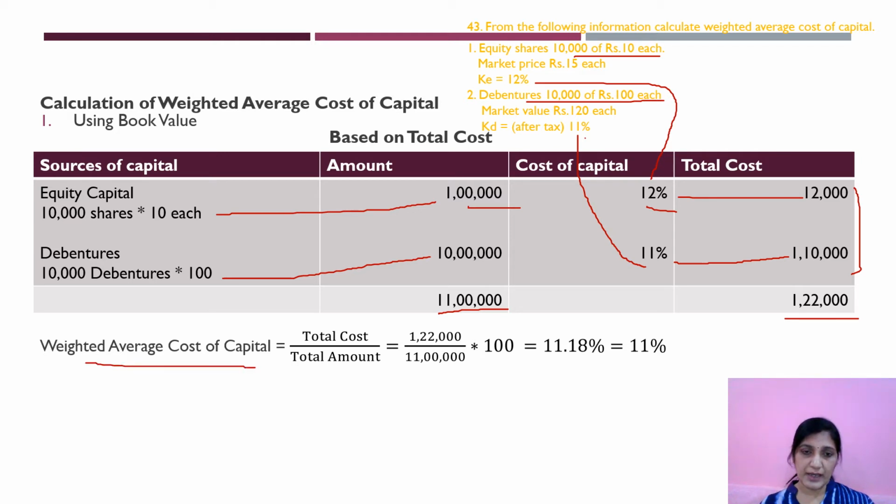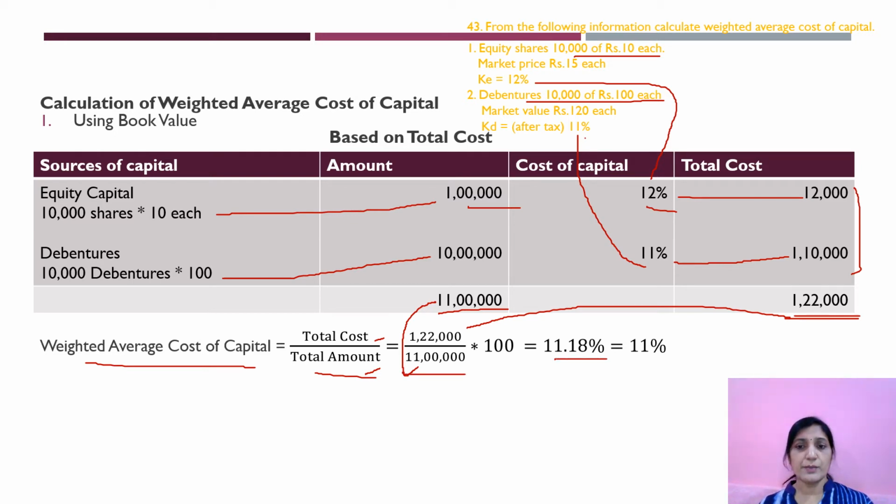Now we have to find the WACC. Weighted average cost of capital is equal to total cost divided by total amount. What is the total cost? Here you are seeing 1,22,000. So this total cost I have taken over here. Divided by what? Total amount. What is the total amount? 11 lakhs. So 1,22,000 divided by 11 lakhs into 100, you will get 11.18%. Clear about this?